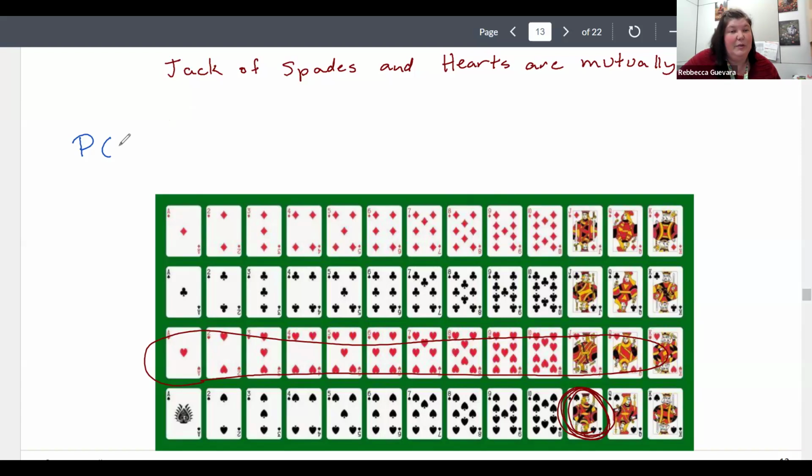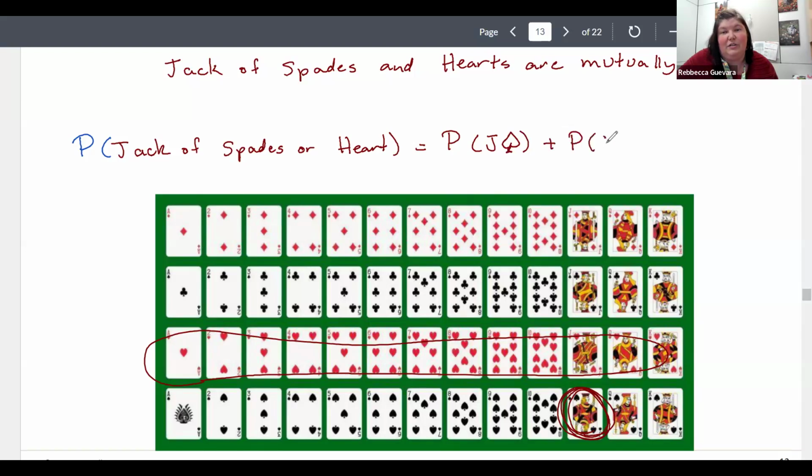That means I do the probability of a jack of spades or drawing a heart. Really, all I'm looking at is the probability that I have a jack of spades plus the probability that I have a heart. That's all I have to look at because there is no place they overlap. I don't have to worry about finding a card that is a heart and a jack of spades.